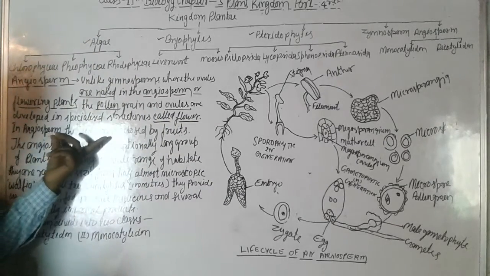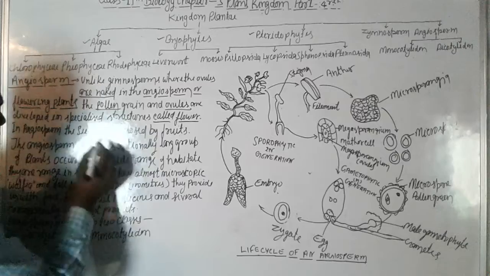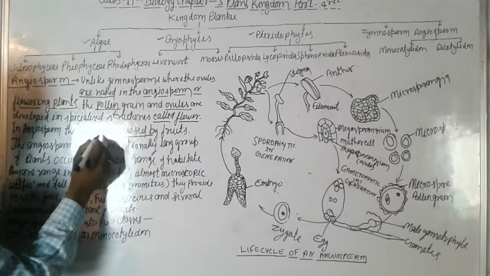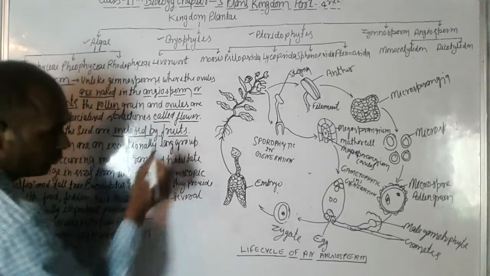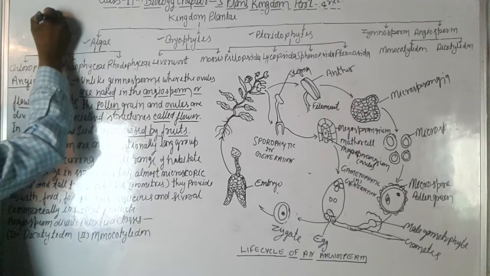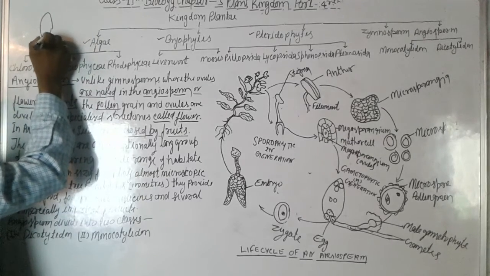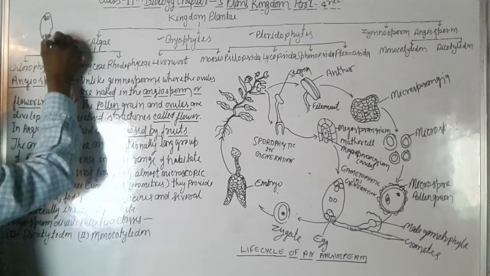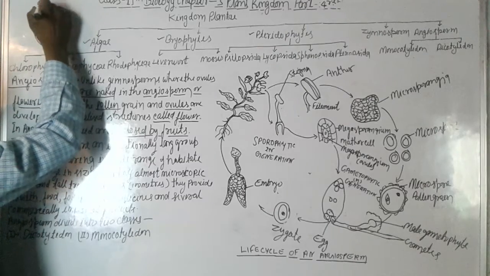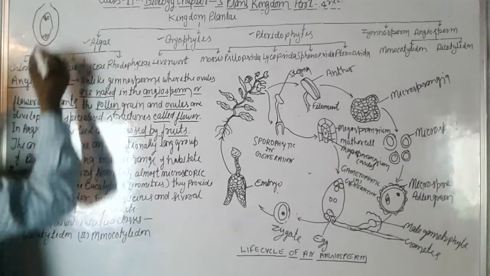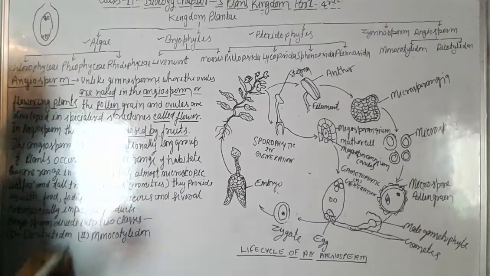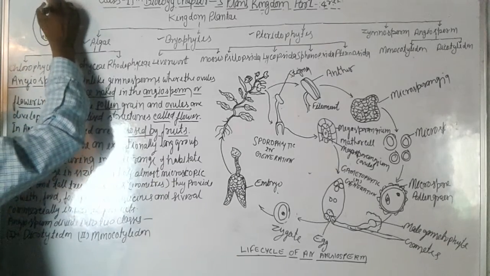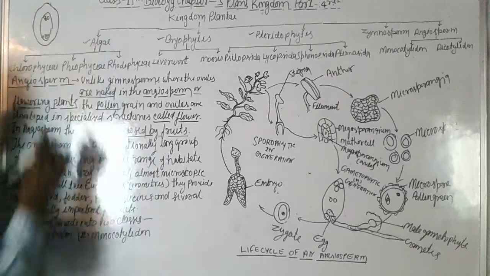In angiosperm, seeds are enclosed. You can see here enclosed. The angiosperm seeds are enclosed by fruits. We know about the gymnosperm. This is the ovule, and in angiosperm this ovule is covered by the ovary wall, and after the fruit matures, all the parts fall down and make a fruit.